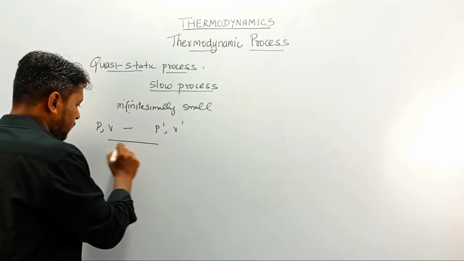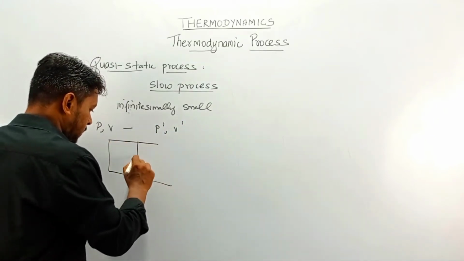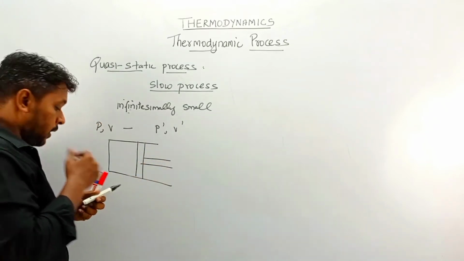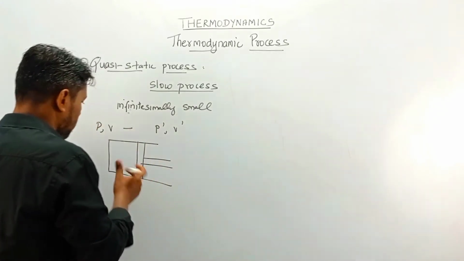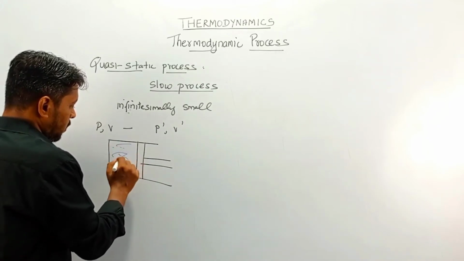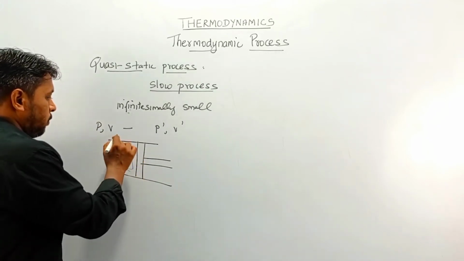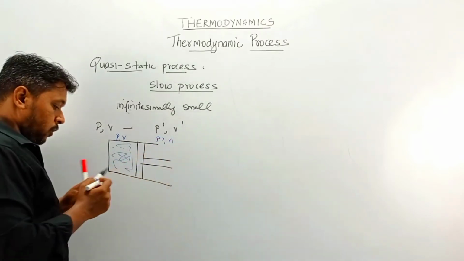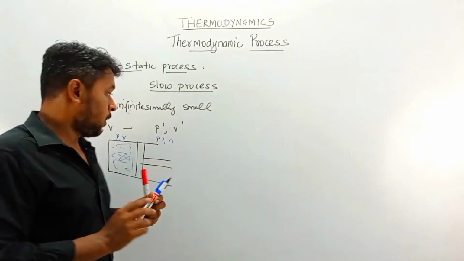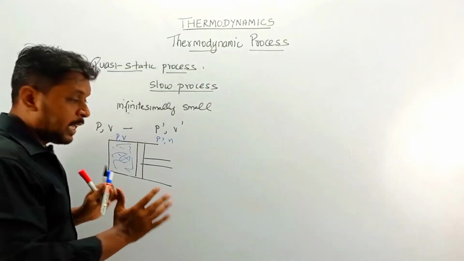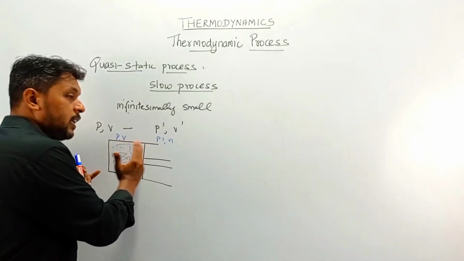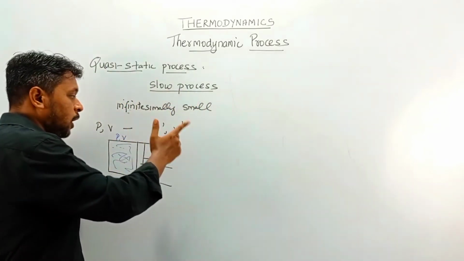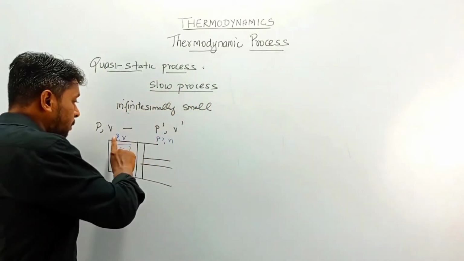So we have taken a cylinder with a piston like this. We have a system inside. When we move from P, V to P dash, V dash, at each stage equilibrium is being maintained between the system and the surroundings.